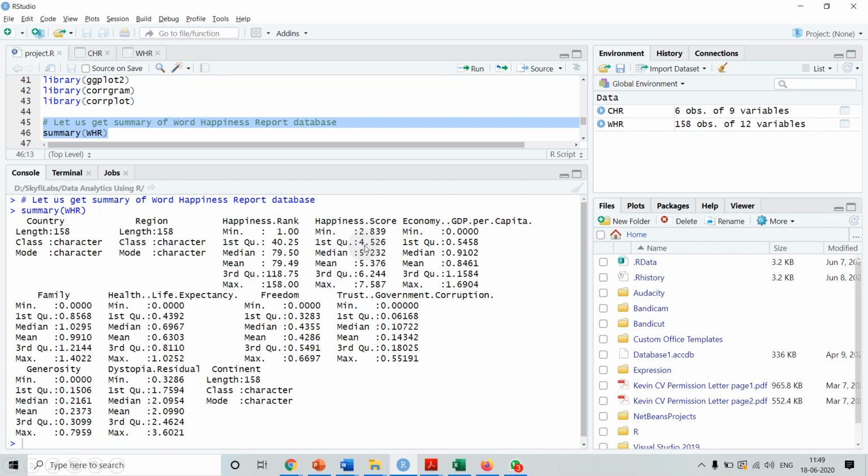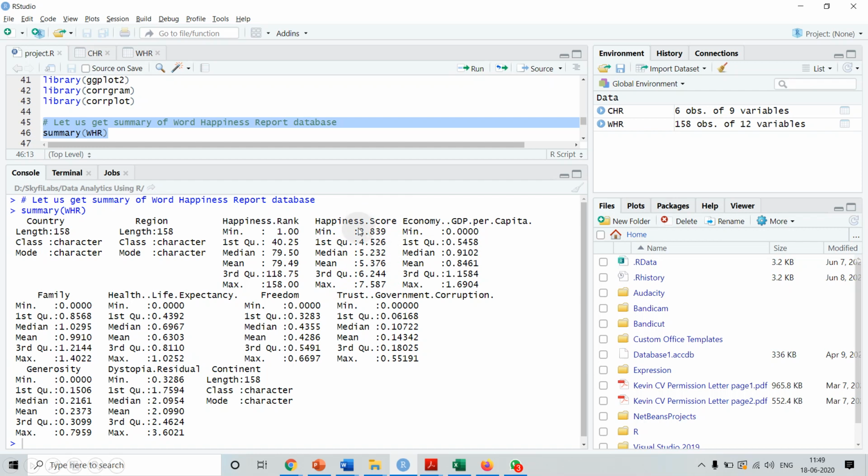It means that 25% of the countries have a happiness score less than this. Similarly, the third quintile, so 75% of the countries, have a happiness score of 6.24. Median means 50% of the countries have a happiness score less than 5.232, like this.